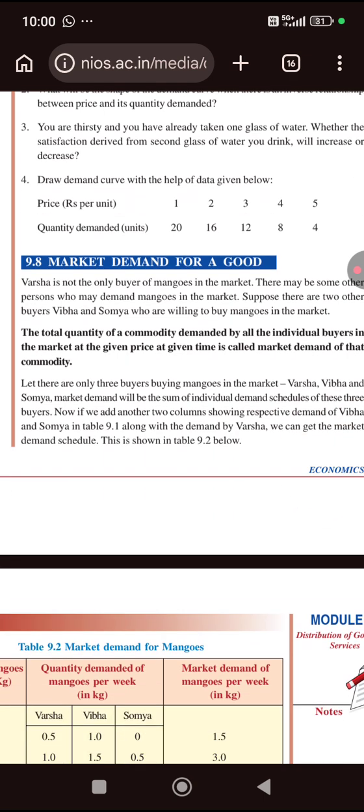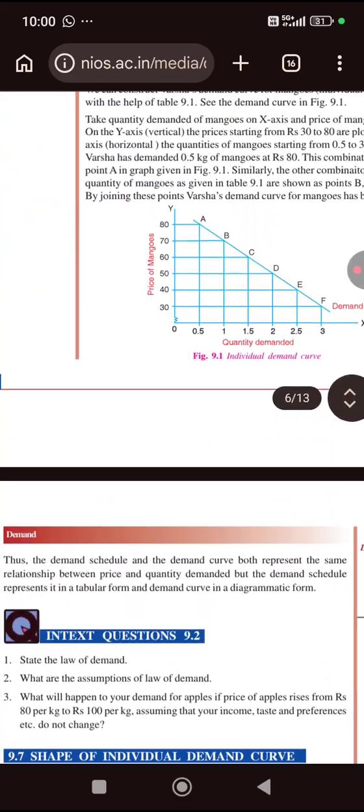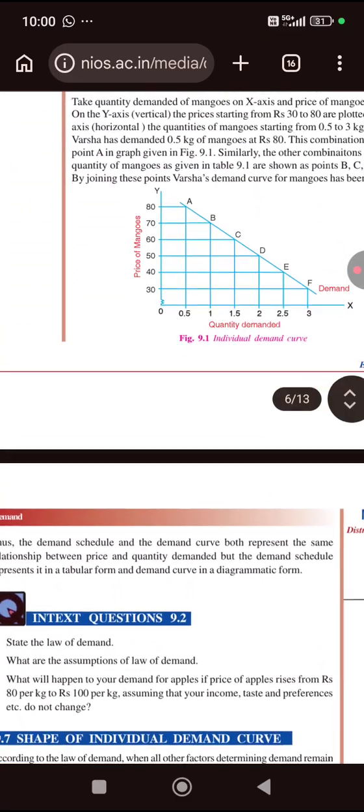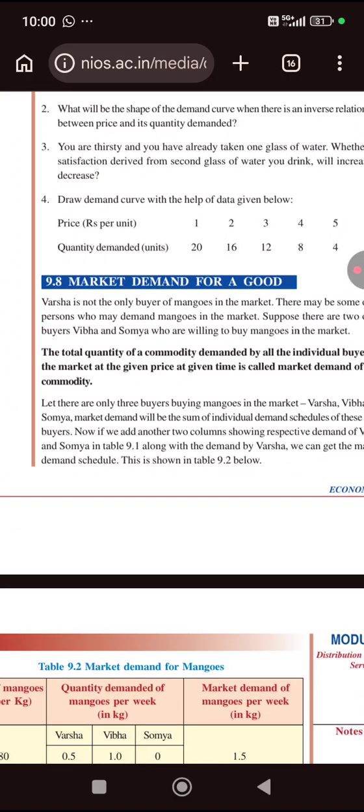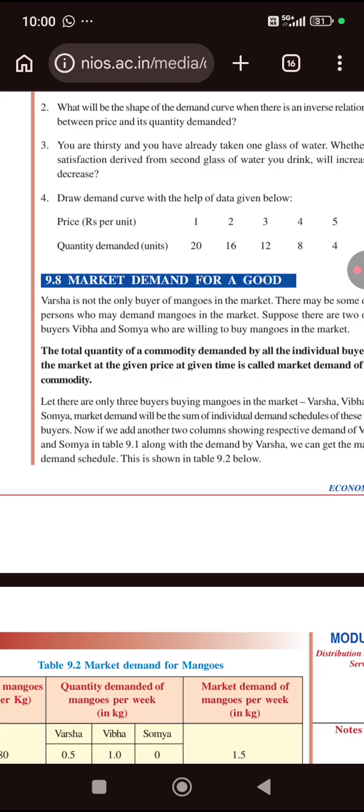On the x-axis you plot the quantity demanded from 4 to 20, and on the y-axis you plot the price from 1 to 5, and mark off points A, B, C, D, and E, and join the points. You'll see that this line slopes downwards from left to right. So that will be the demand curve.